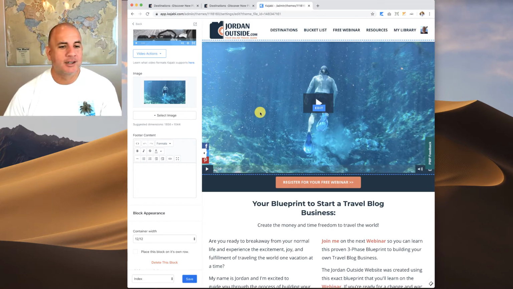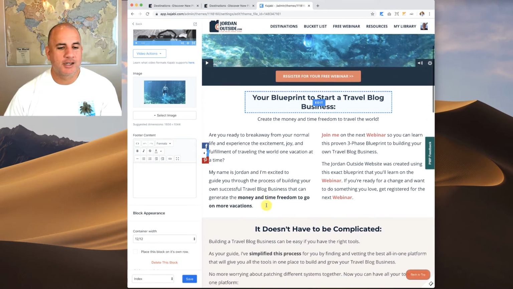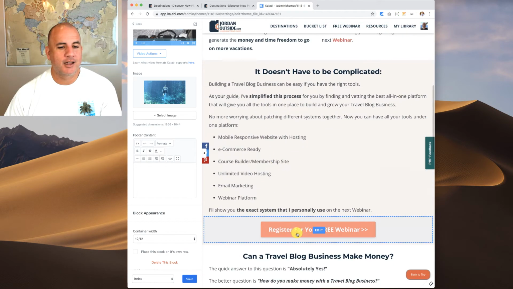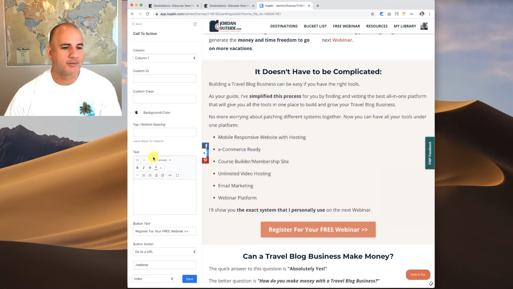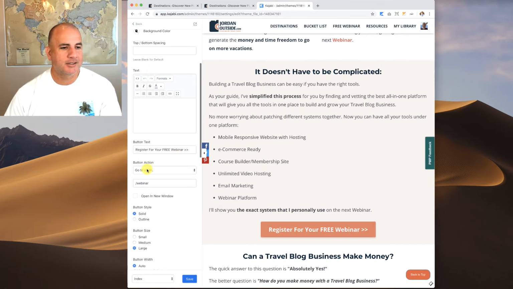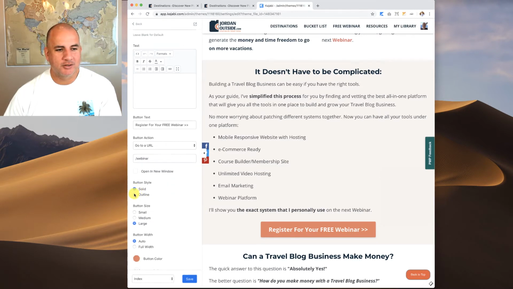width of my site. Let's say I'm scrolling down and I wanted to change what this button says. I can just click on the button and it pulls up the call to action button. Here's the button text, and then the button action, I can go to a URL /webinars where this is taking them. I can change, so it's a solid button.